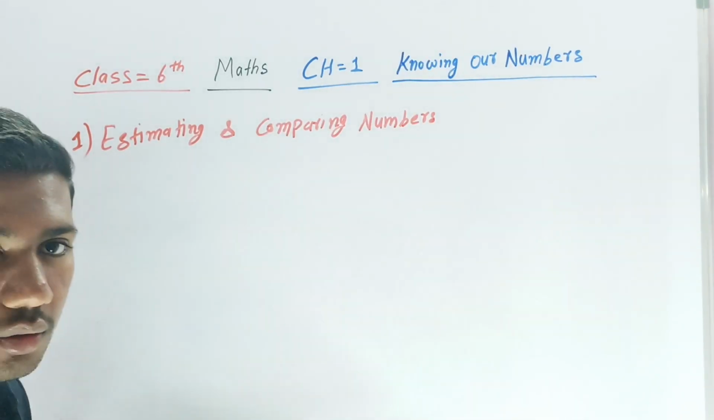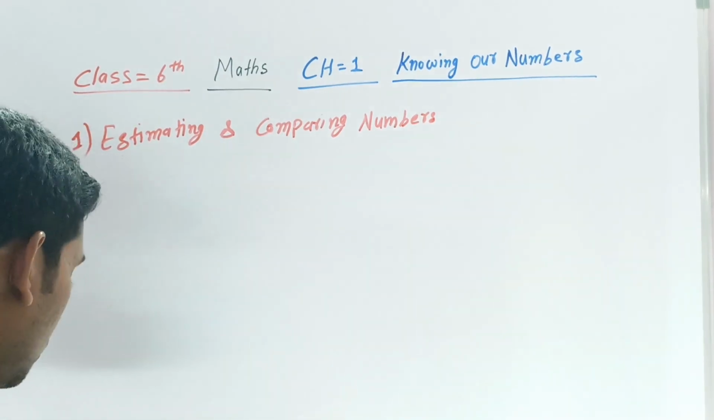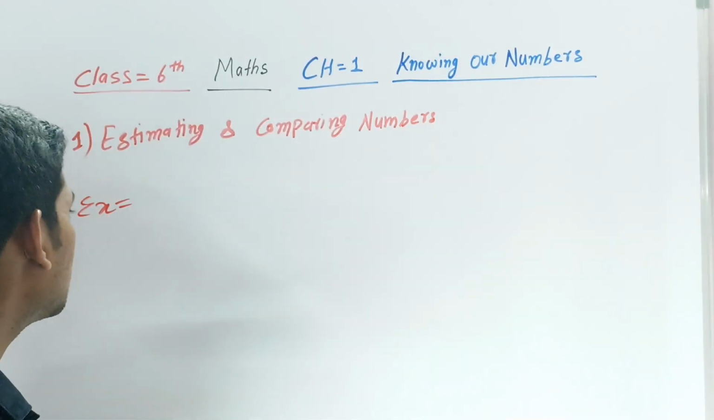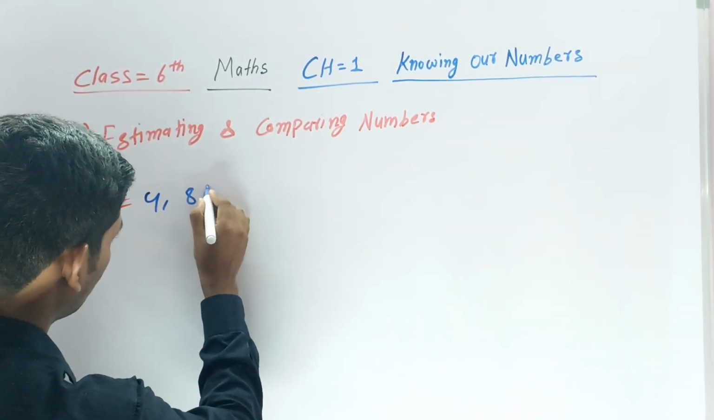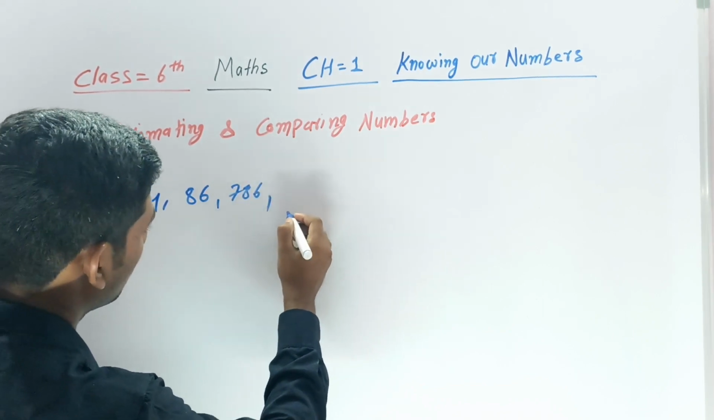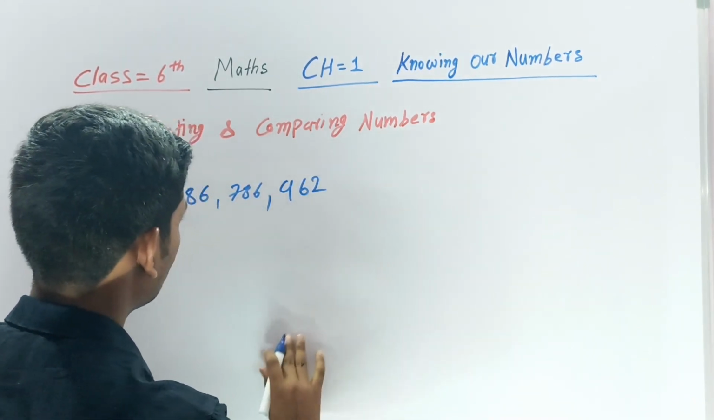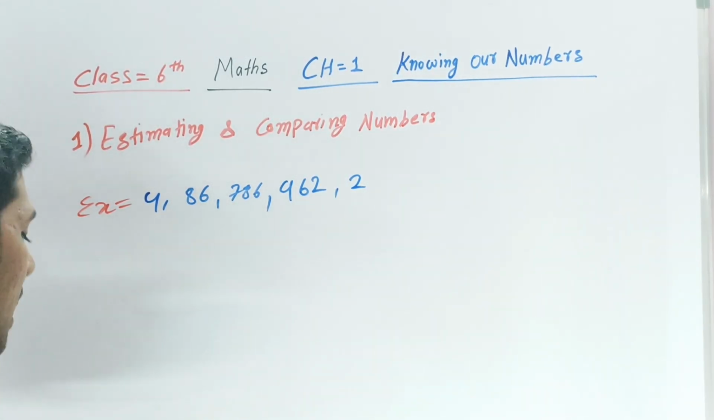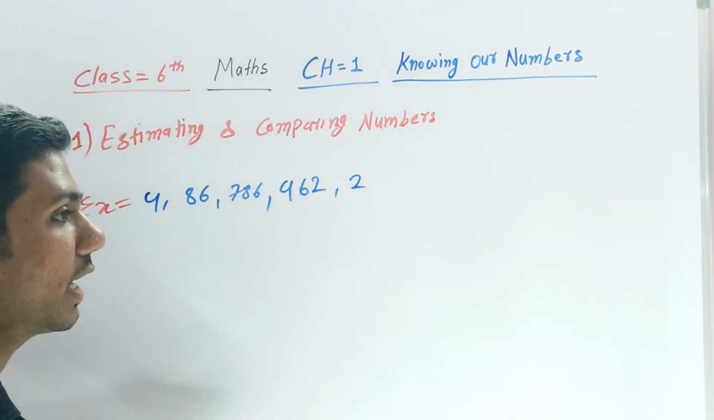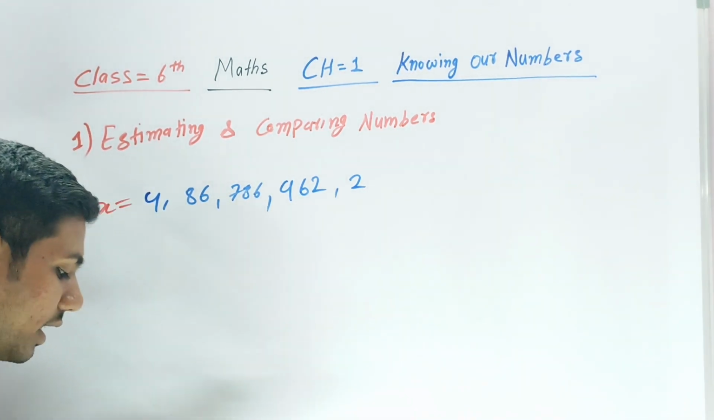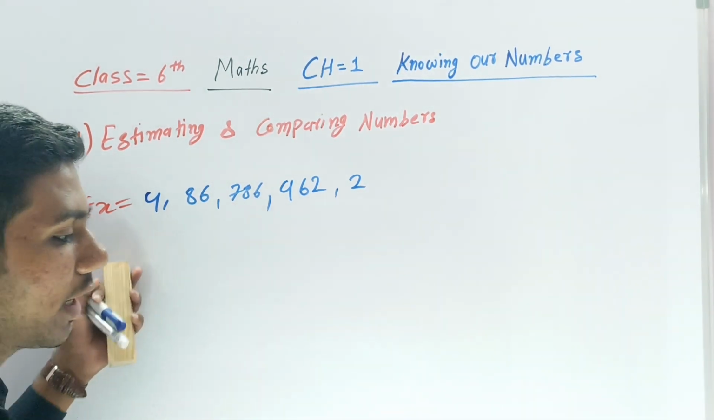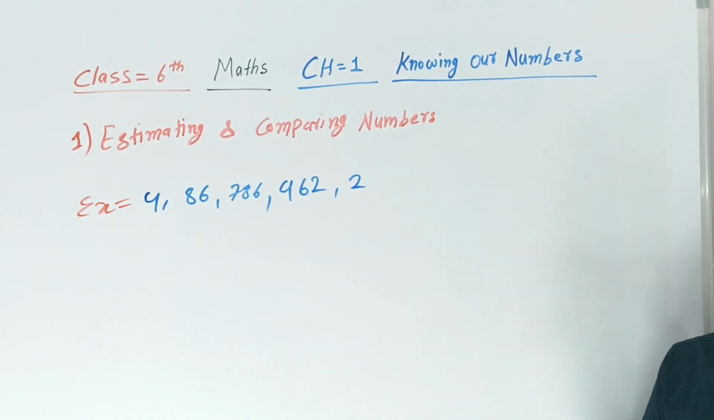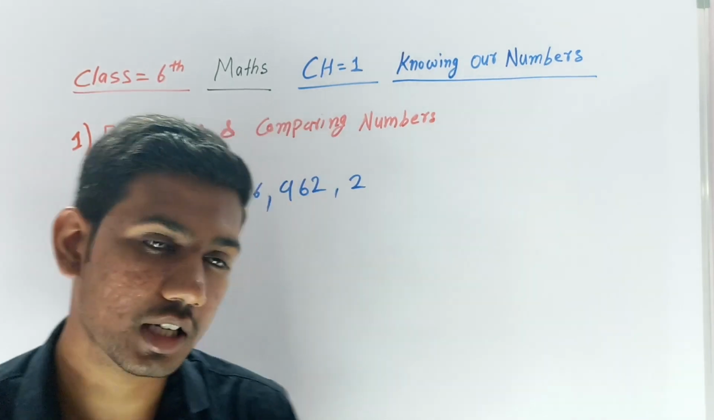Okay, so I explain estimating and comparing numbers by taking some examples, and I explain this very briefly for you. Suppose I have written some numbers here, and I'm asking which is greater and which is smaller. Can you find that? This is just an example. Let's find out the answer. If you find the answer, it's better. If you can't find the answer, I will explain.